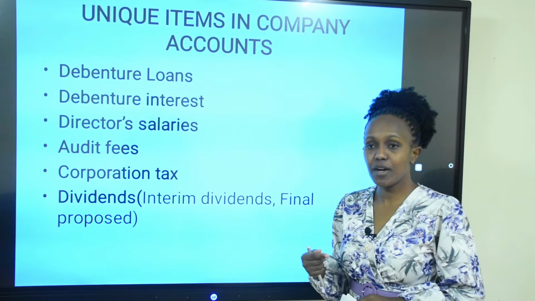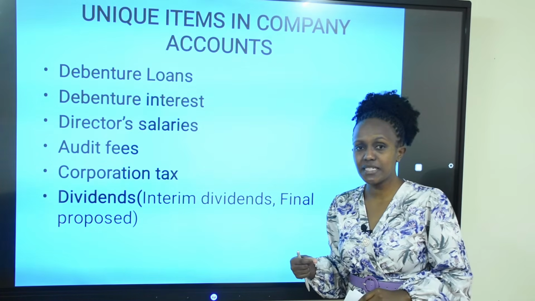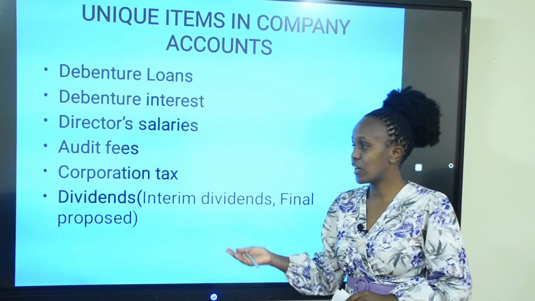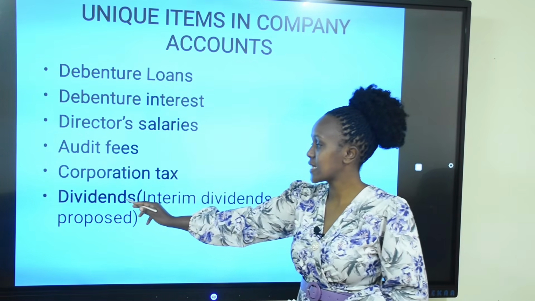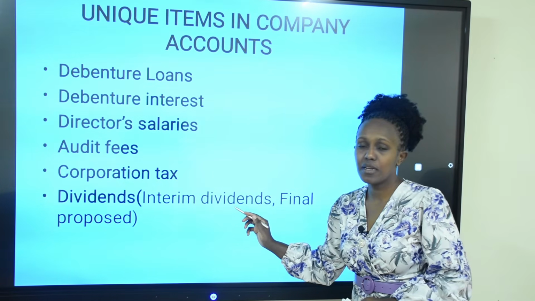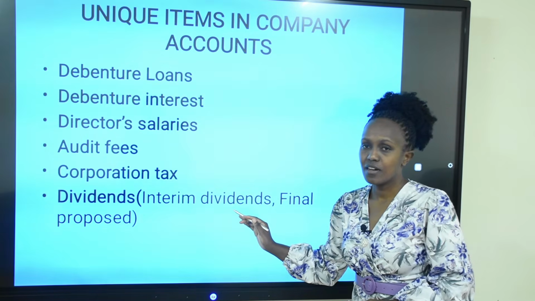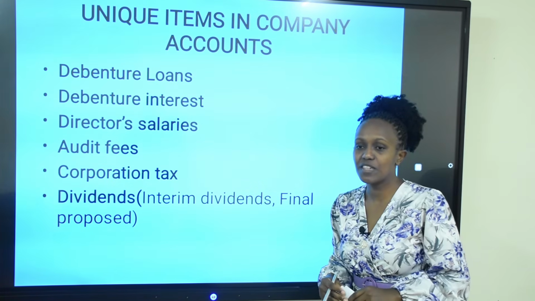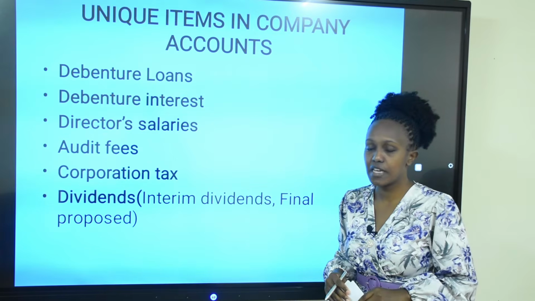So dividends is a payout from the company to the shareholders. It is a form of reward, and dividends can be paid as interim dividends, usually paid after 6 months, and the final proposed dividends, which are proposed at the end of the year.